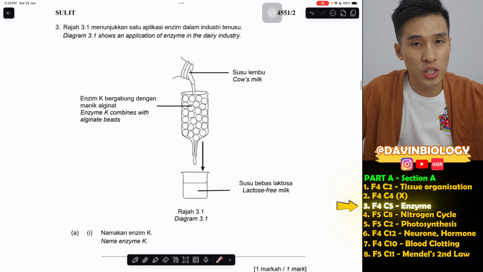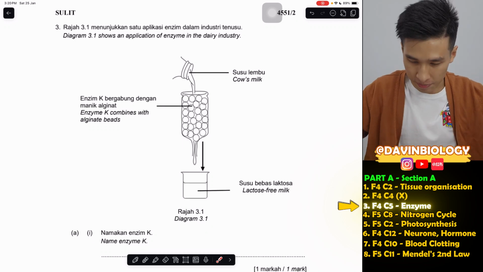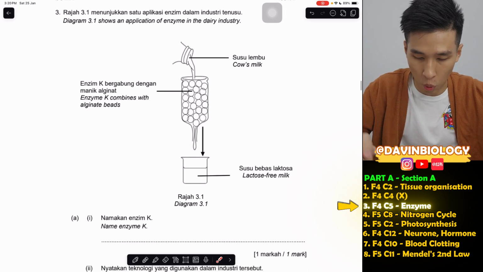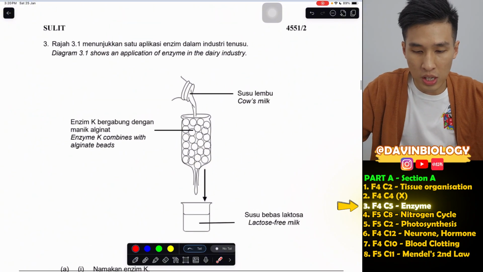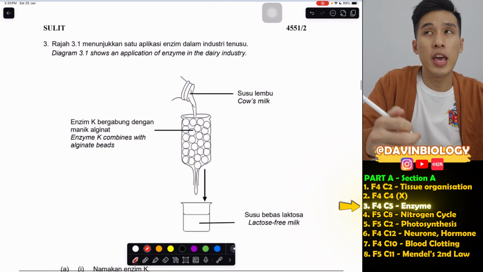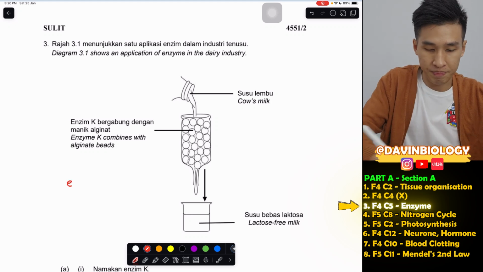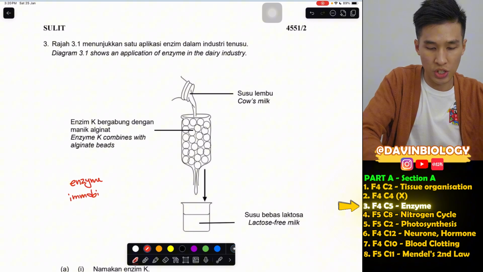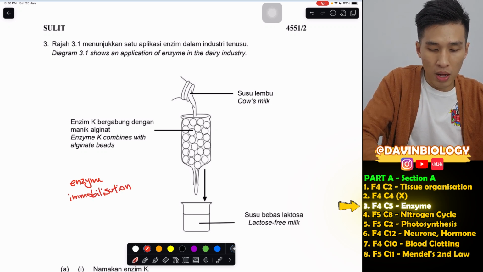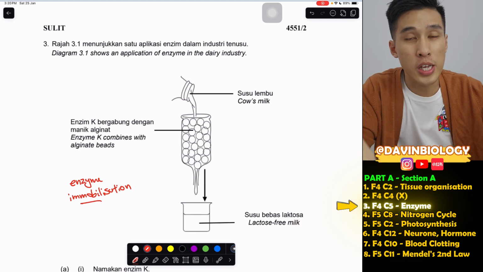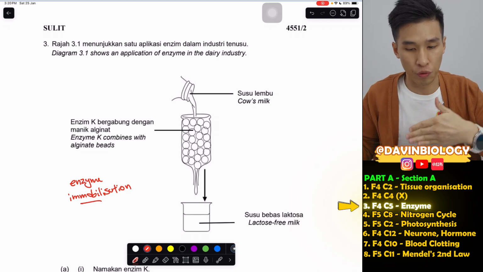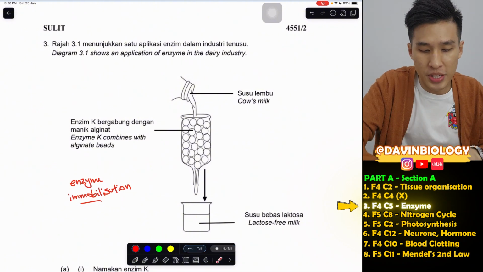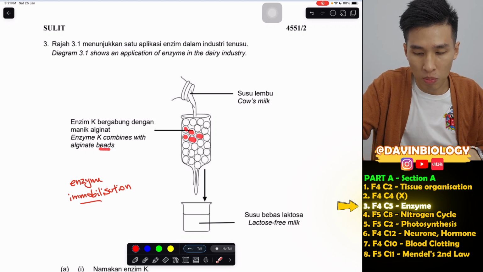Now this enzyme question is a bit different from what we usually see, and I think this kind of question has a chance to come out, so better we know about it. This is what we call enzyme immobilization. It is a technique used in industry. Mobile means can move, immobile means the enzyme cannot move. So how do they make the enzyme unable to move? They made it into these beads, these round things called beads.